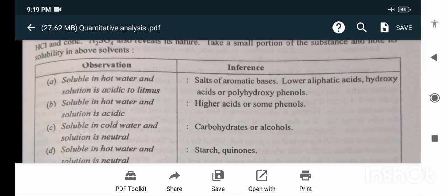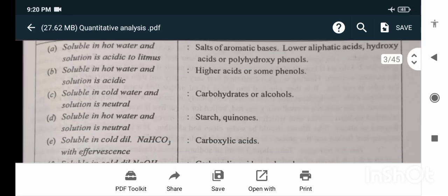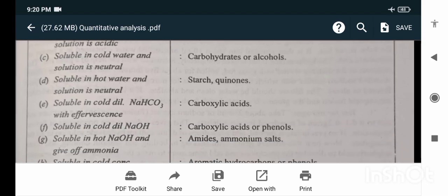First, soluble in hot water and the solution is acidic to litmus: salts of aromatic bases, lower aliphatic acids, hydroxy acids or polyhydroxy phenols. Soluble in hot water and the solution is acidic: higher acids or some phenols. Soluble in cold water and solution is neutral: carbohydrates or alcohol. Soluble in hot water and solution is neutral: starch or quinones.